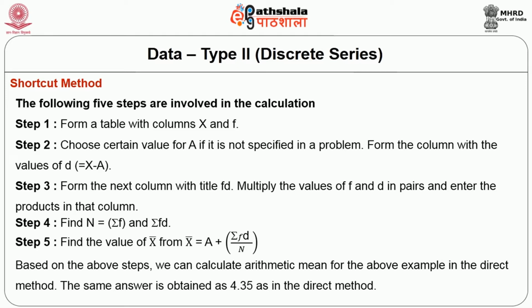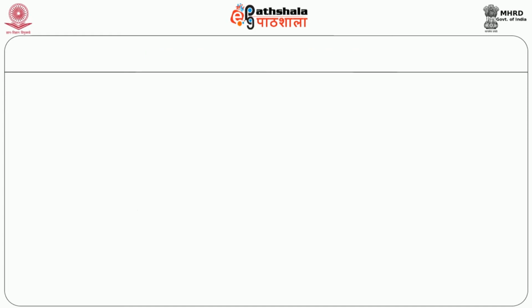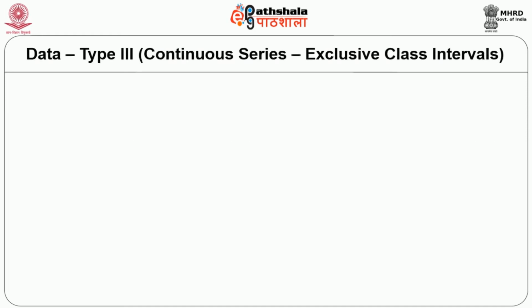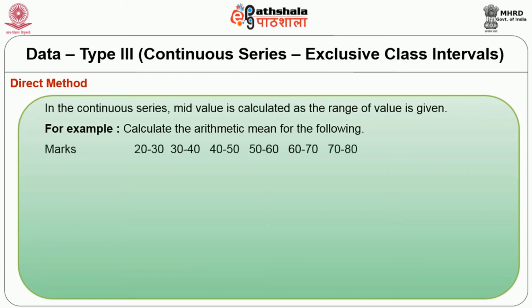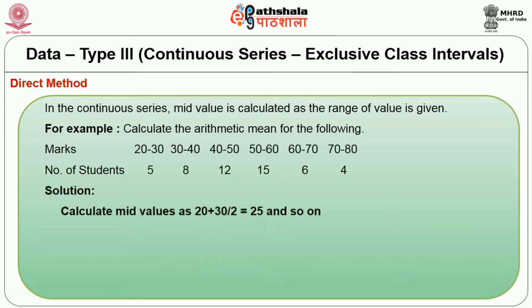Based on the above steps, we can calculate the arithmetic mean for the above example. The same answer is obtained as 4.35 as in the direct method. Data type 3, continuous series, exclusive class intervals. Direct method: in the continuous series, the mid value is calculated as the range of values is given.